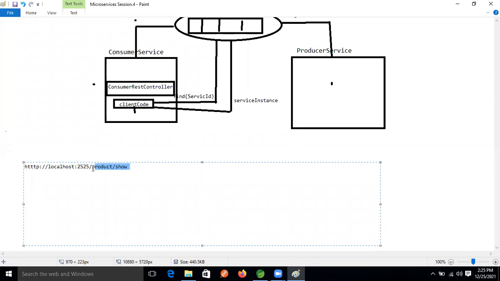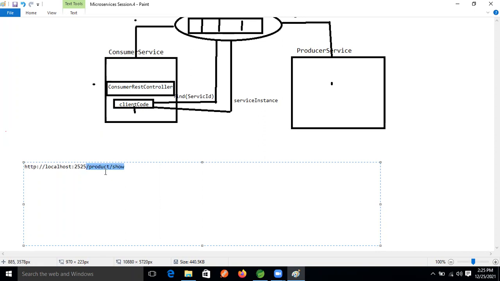The combination of path plus URI. This is the URI. URI is nothing but the URL. Clear? If anybody asks what is the difference, right? So the whole thing: if we are fetching a particular resource from the server, we need a clear URL, then we can reach that API, that resource.